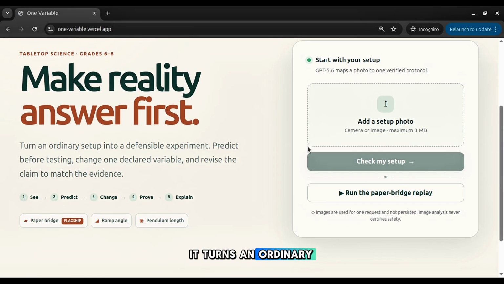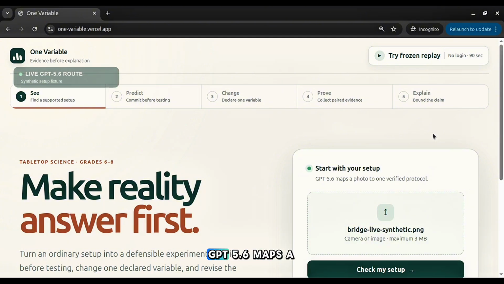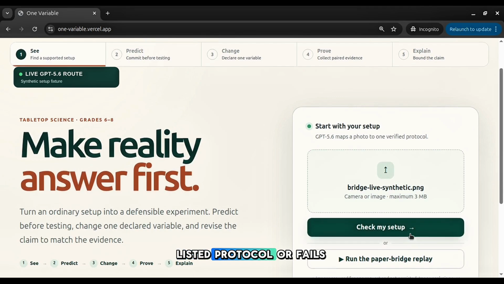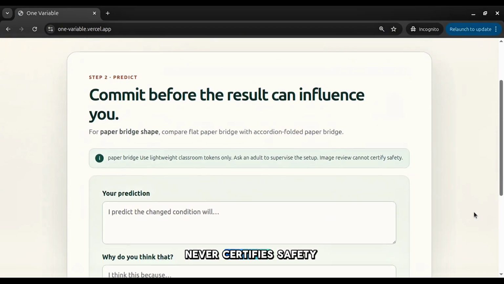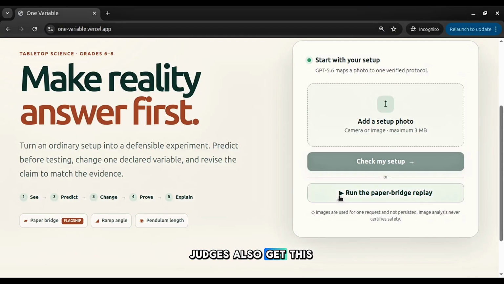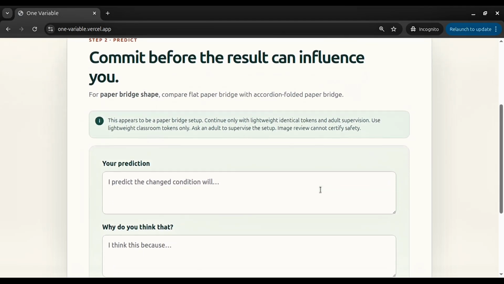It turns an ordinary setup into 5 steps: see, predict, change, prove, explain. On the live path, GPT-5.6 maps a setup image to one allowlisted protocol. All fails closed as unsafe, ambiguous, or unsupported. It never certifies safety. Judges also get this labeled no login replay with no model call.